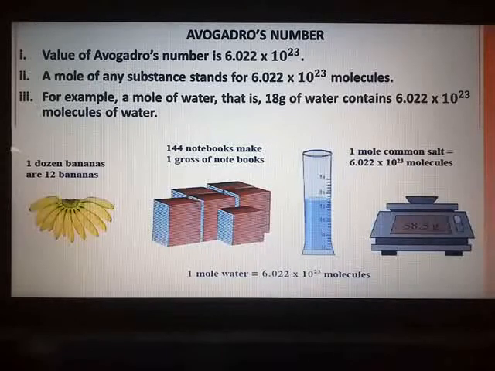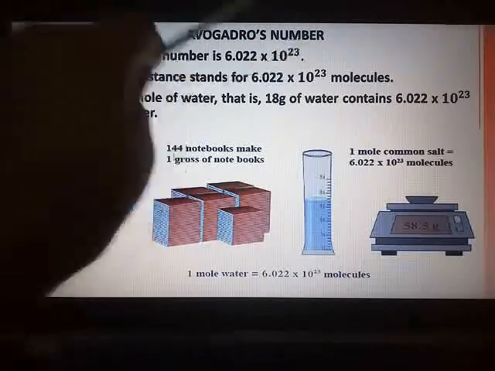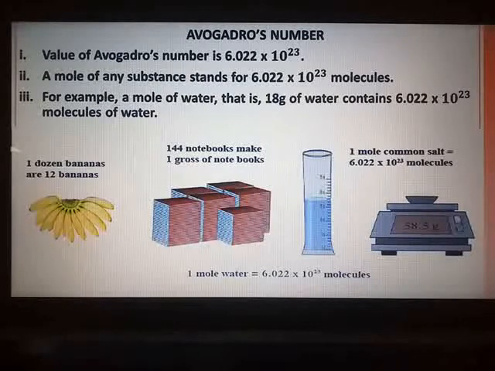We have just now studied the concept of mole. The number of molecules in 1 mole of any substance is constant. We have seen for water it will be 18 grams, for NaOH it will be 40 grams. The Italian scientist Avogadro did fundamental work in this field, and hence this number is called Avogadro's number. Later on scientists worked it out and demonstrated experimentally that the value of Avogadro's number is 6.022 multiplied by 10 raised to 23. You have to remember this. It can be asked as a fill-up, true and false, or match the columns.